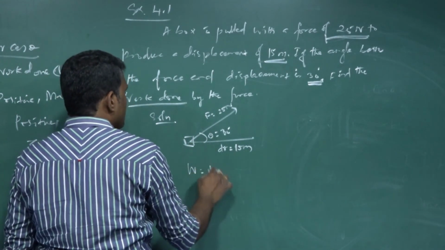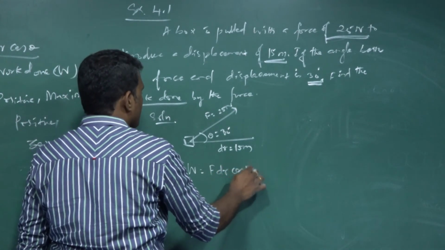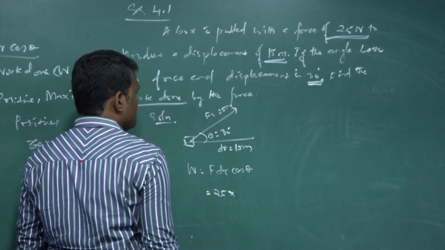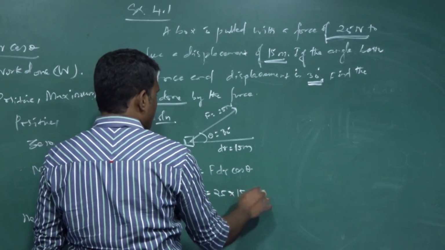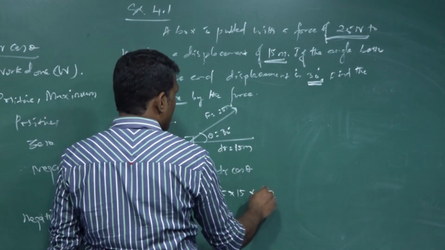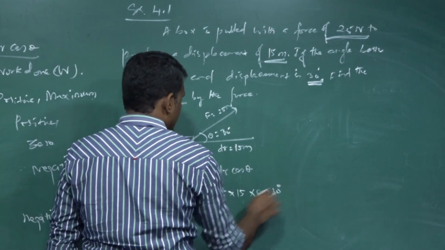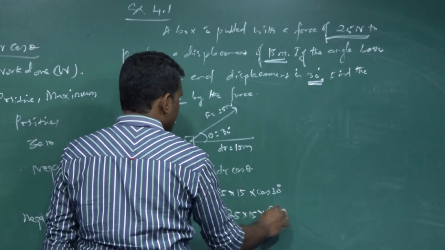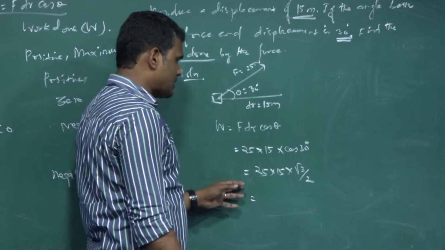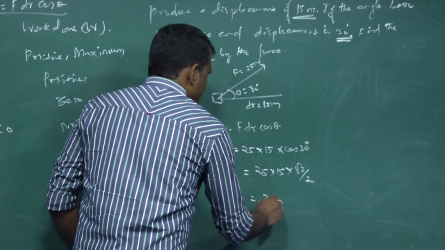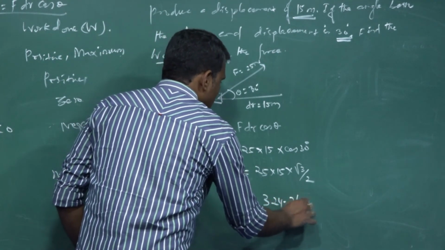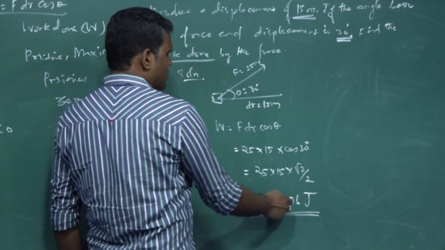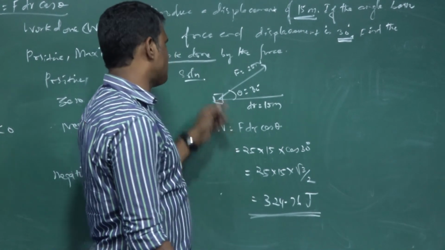Work done W is equal to F dr cos theta. Force is 25 Newton. Displacement is 15 meter. And the cos of theta, cos 30 degree. So 25 into 15 into cos 30, which is root 3 divided by 2. On simplification, you will get 324.76 joule. This is simple. If you calculate the amount of work done, you will have 324.76 joule.